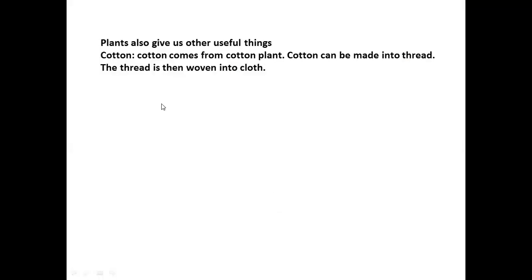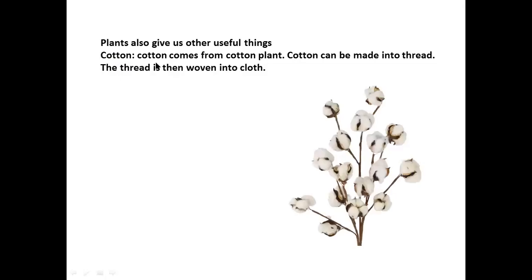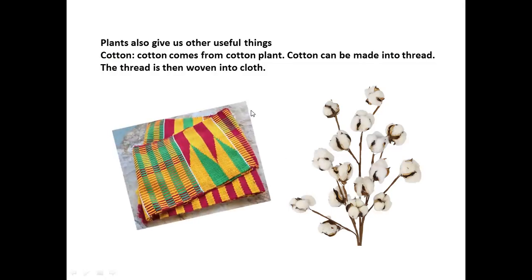Plants also give other useful things, like the cotton plant. We are talking now about the cotton plant. Cotton comes from the cotton plant. Cotton can be made into thread, and then this thread is woven into cloth. Now, another useful plant that gives other useful things. The cotton plant can be made into thread, and then thread is used to make clothes.